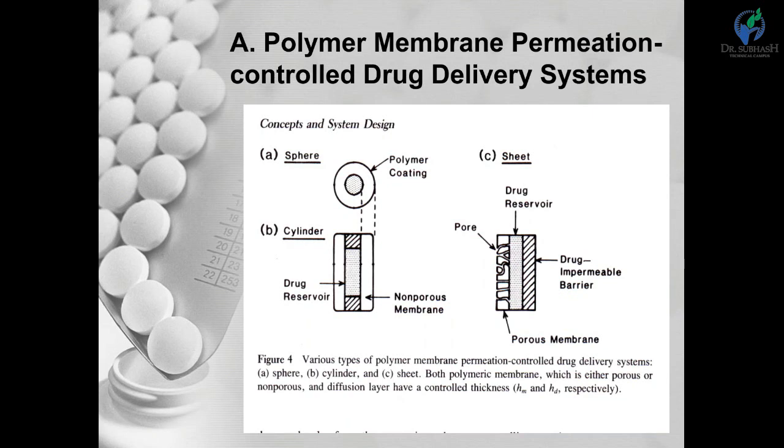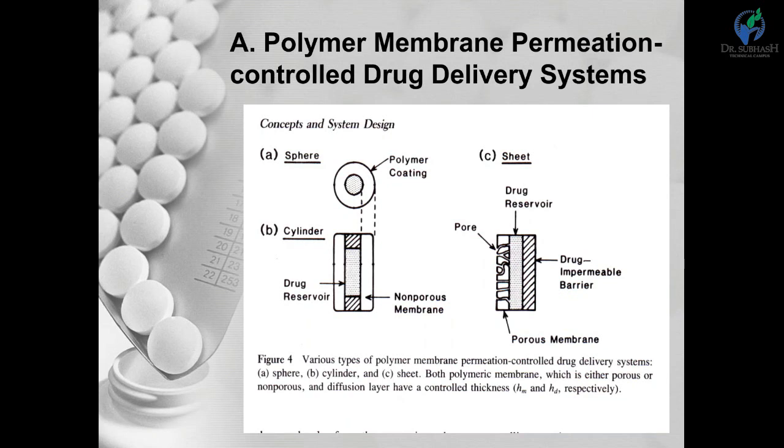The drug release surface is covered by a rate controlling polymeric membrane having specific permeation. The drug reservoir may be in any form: solid, suspension or solution, placed in the center core part and encapsulated with the rate controlling polymeric membrane.